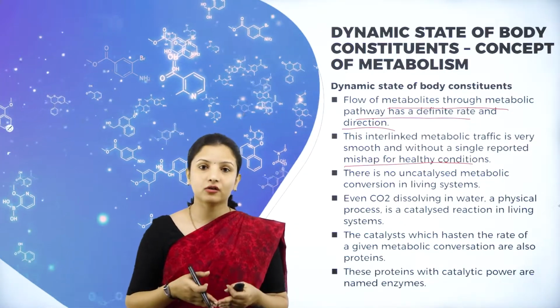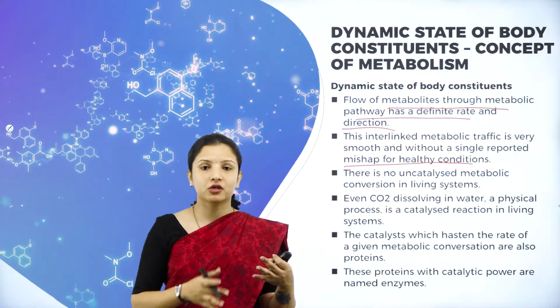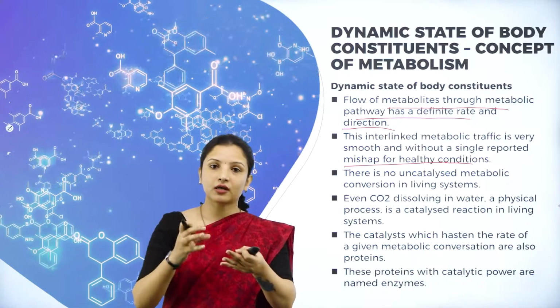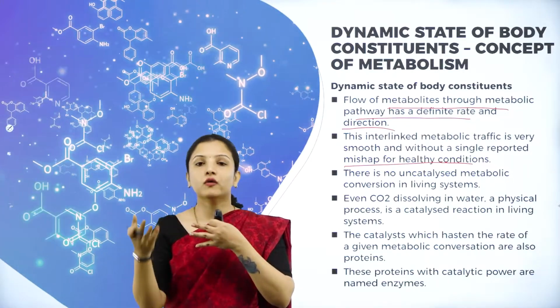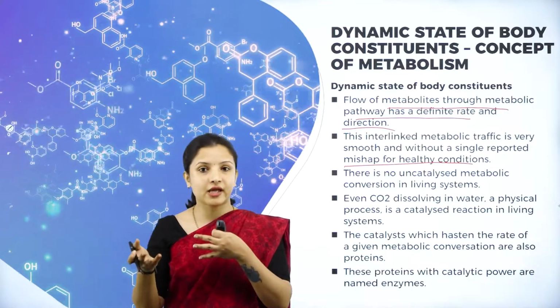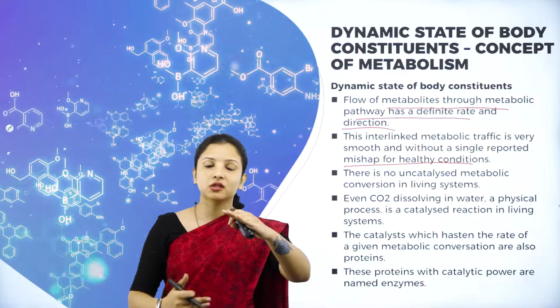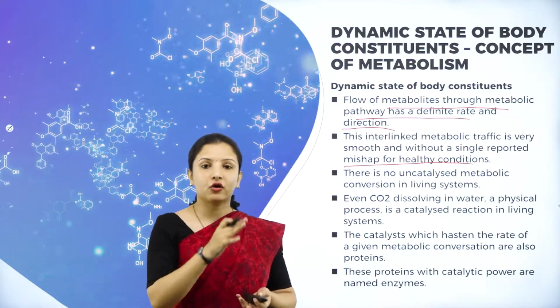I told you glycolysis is a cycle of reactions wherein, for example, the reaction that has to take place first will not overlap with the third or the fourth reaction. The first reaction will take place, then it will move on to the second, the third, the fourth, and so on. It will continue in a definite, correct manner.